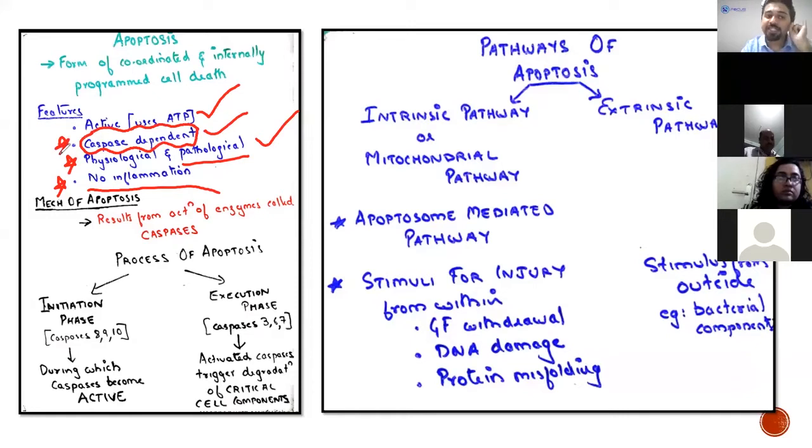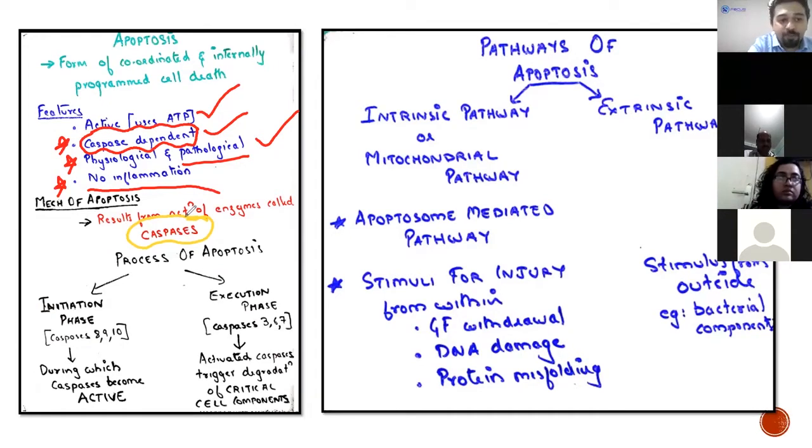So what are the features? It is an active process, meaning it uses ATP. It's a caspase dependent process. It is a physiological and a pathological process, and no inflammation. Okay, four important features. Now, how does apoptosis occur? Apoptosis occurs because of one enzyme that is known as caspase. It results from the action of this enzyme. So the whole apoptosis is revolving around this enzyme. When this is activated, your cells will go into apoptosis.